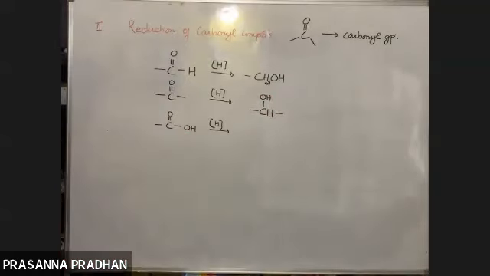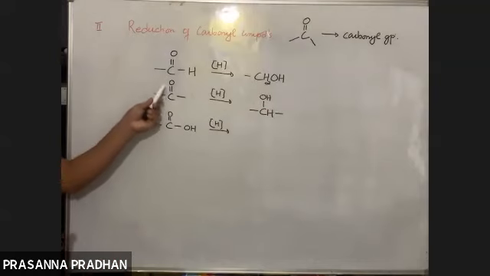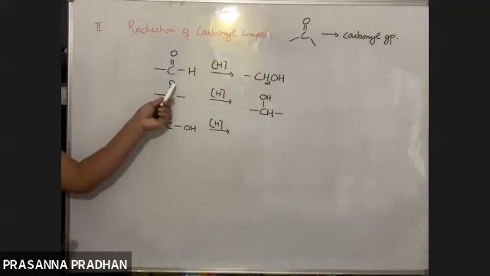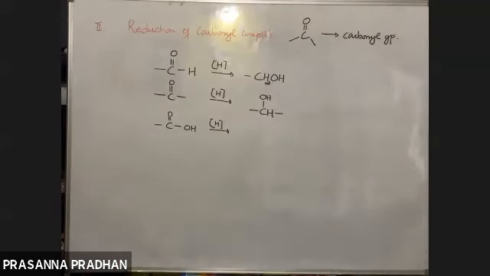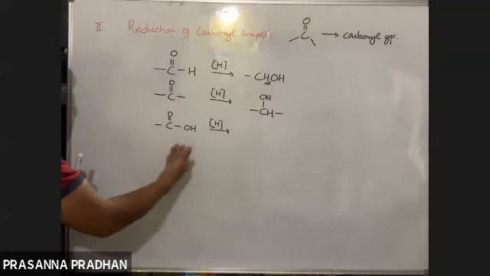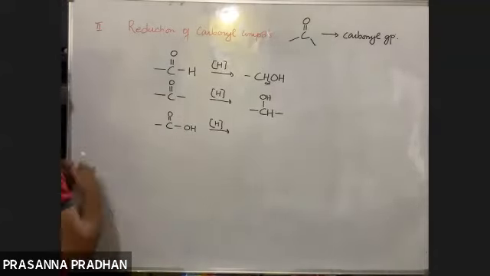Reduction means addition of hydrogen: one hydrogen is added across the double bond at each end. And a carboxylic acid group upon reduction will again give you a 1 degree alcohol.